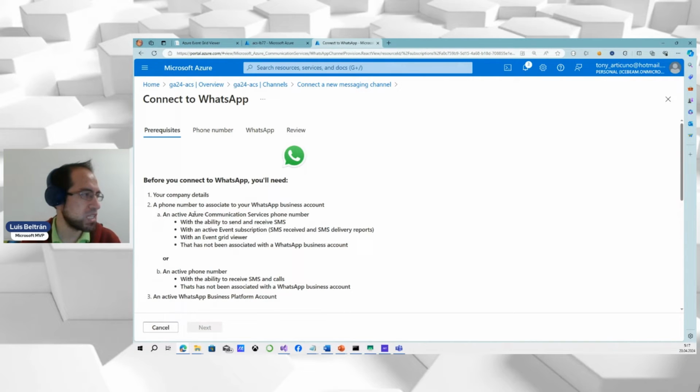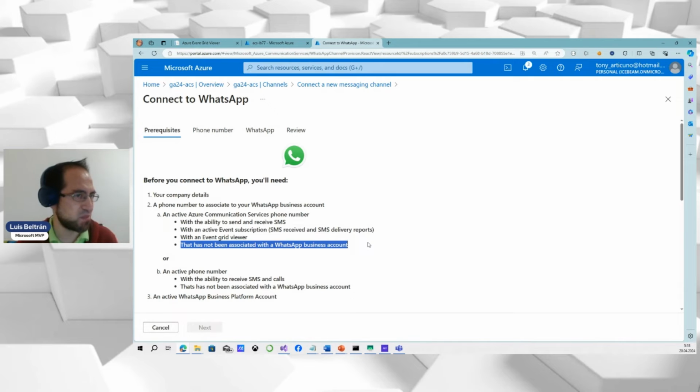But you also need a phone number. It could be a virtual one or a physical one. But this phone number must be associated to a WhatsApp business account, and there are some requirements. That number must be able to send and receive SMS.